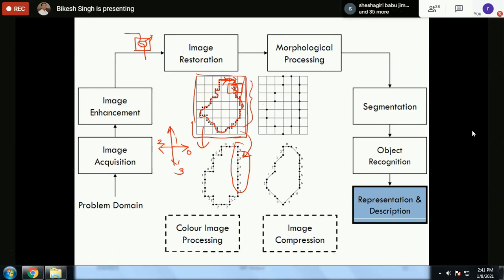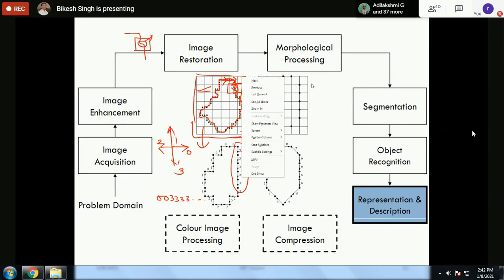So now we have got one code. We can represent this whole object by a code, something like 003333, and this is if the points taken are fewer. It is almost similar to sampling and quantization. If you all remember, this is similar to quantization.